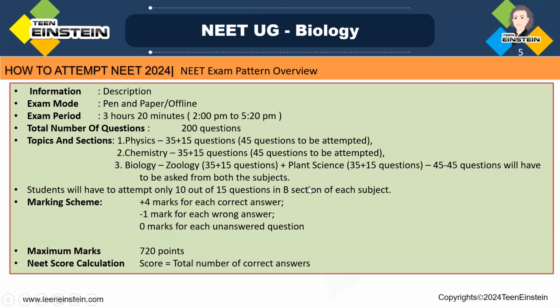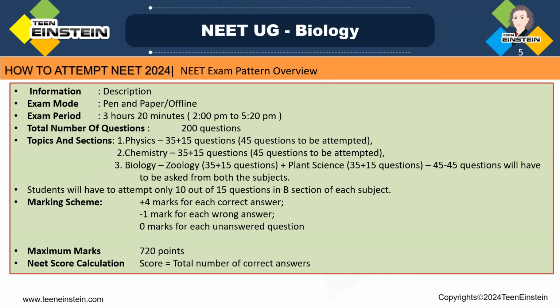So the candidate could attempt any 10 of 15 questions. Here in section B, you are getting 15 questions, and out of that you can answer any 10 questions in section B in each subject. As a result, there will be the same amount of questions overall. Then an additional 20 minutes was added this time. We can see here 3 hours and 20 minutes, right? So that 20 minutes was added this time to bring the total time for NEET-UG 2024 to 200 minutes.